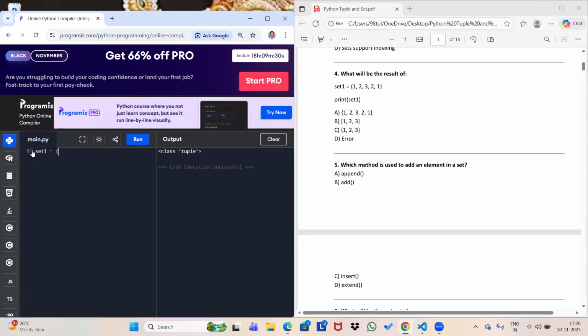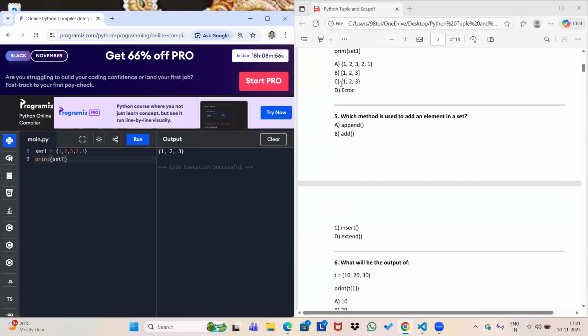So the example is 1, comma 2, comma 3, comma 2, comma 1. Now let's close the curly braces and print set 1. So let's see the answer. The answer is 1, 2, 3 because a set is going to ignore the duplicates. That means here 1 is twice, 2 is twice, so it will ignore the repeating 1 and 2. Okay, so this is your answer.